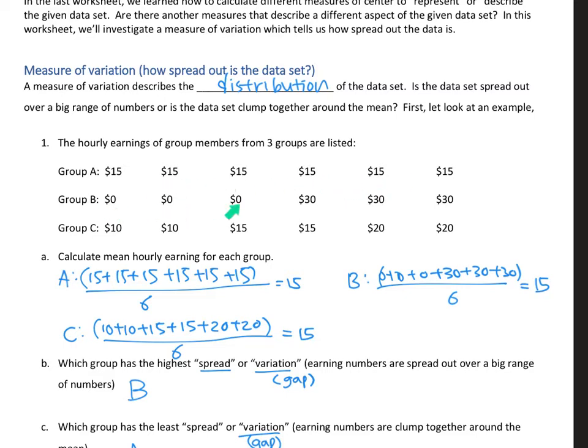But if you look at group B, a lot of data values are far from the mean. The mean was 15, so if you're making 0, you're pretty far away from making $15. Same for 30. If you're making 30, you're pretty far from making $15, right? So in group B, the numbers are pretty far from the mean, and in group A, the numbers are basically the mean, so they're pretty close to the mean.